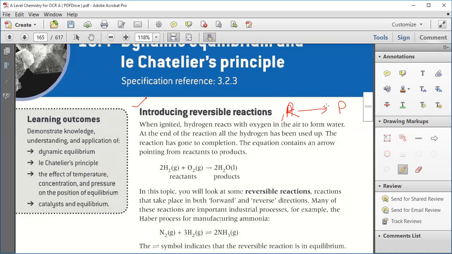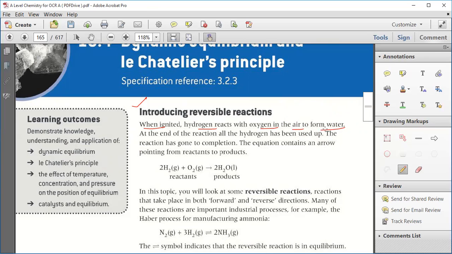For example, making bread or chapati, this is an irreversible reaction. You can't again make dough from it. But if there is a reaction in which the product can again be converted into a reactant, then we call it a reversible reaction. So reversible reactions are those reactions in which reactant converts into product and product can again be converted into reactant.